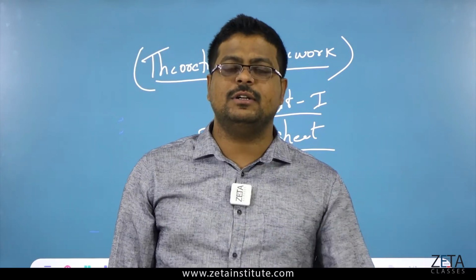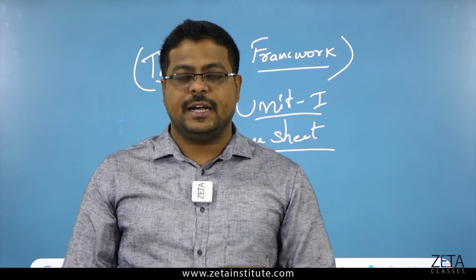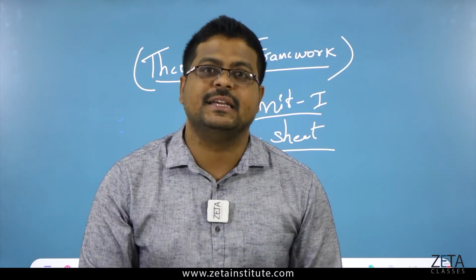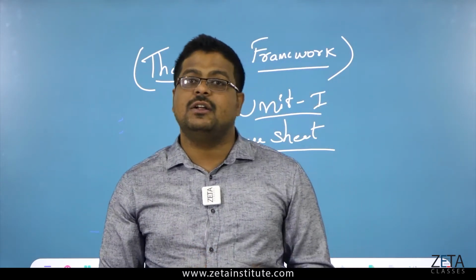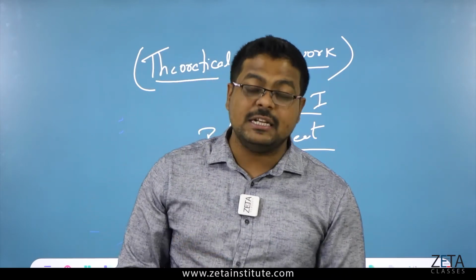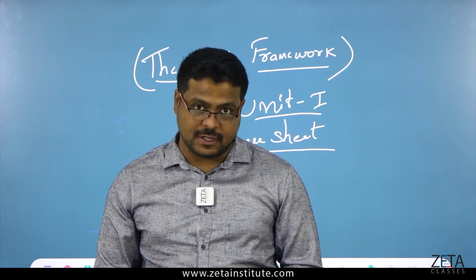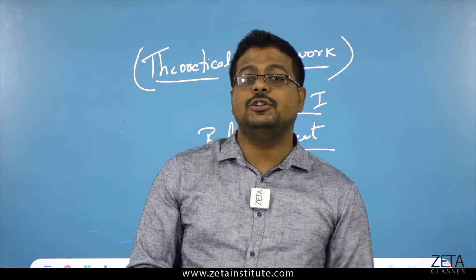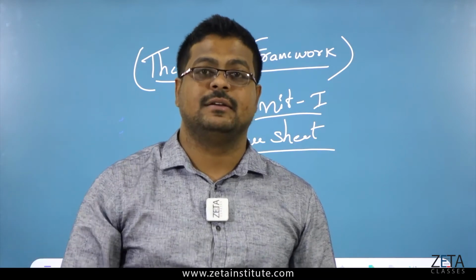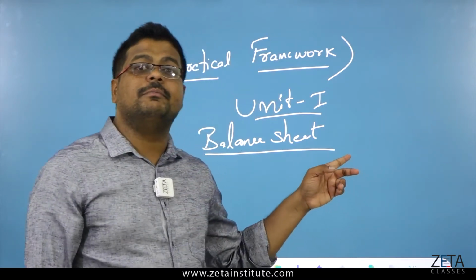What is the usefulness of that? It is useful to know the performance of the company. See here, the profit and loss account will give the profitability status of the company. Balance sheet will give the performance of the company. And ratios will give you the future prospects of the company. So here we are talking about the balance sheet.